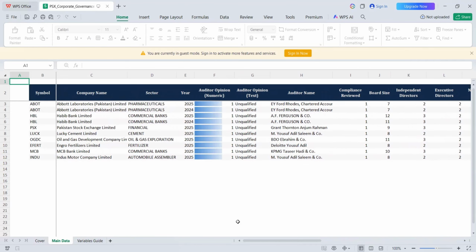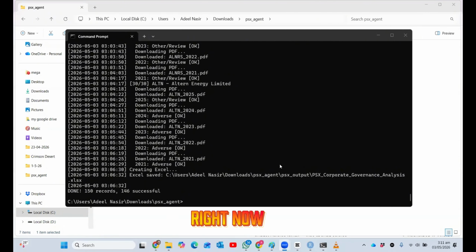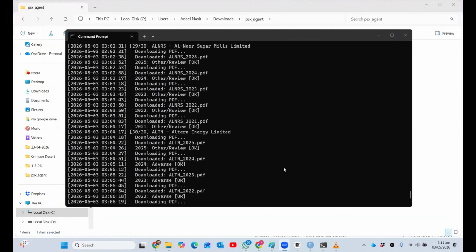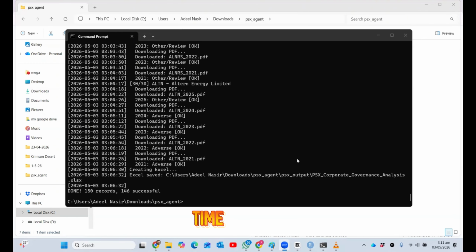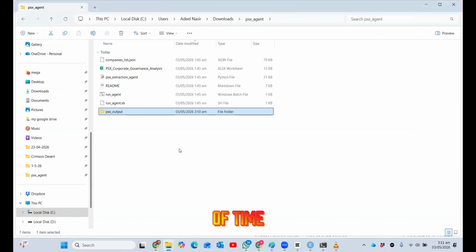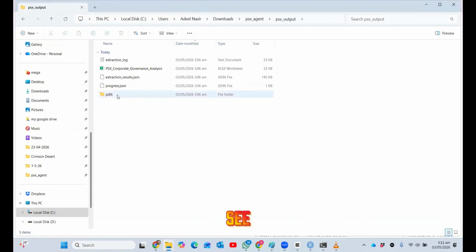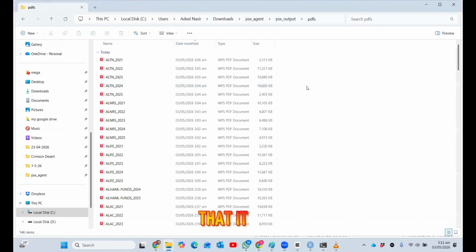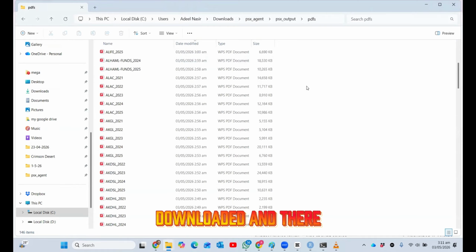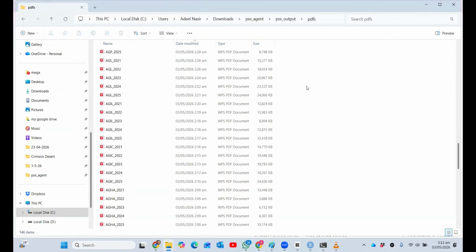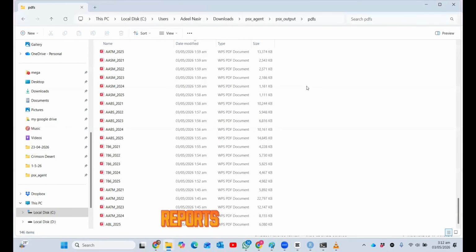Right now, as you can see, after some time, after it took a lot of time, it's finished. And now let's see the PSX output file. You can see there are PDFs that it has downloaded, 30 companies and 5 years of annual reports.